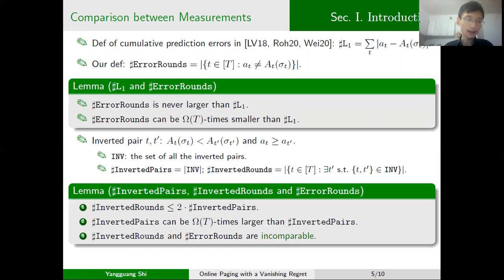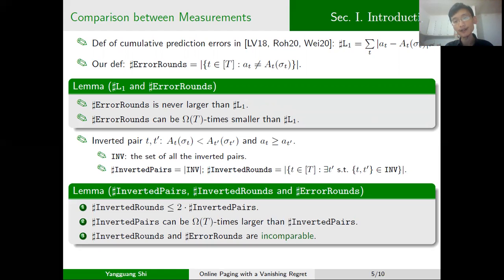We can prove that the number of inverted runs is at most 2 times the number of inverted pairs. However, the number of inverted pairs can be Omega(T) times larger than the number of inverted runs. So the number of inverted runs is actually a better measurement than the number of inverted pairs.